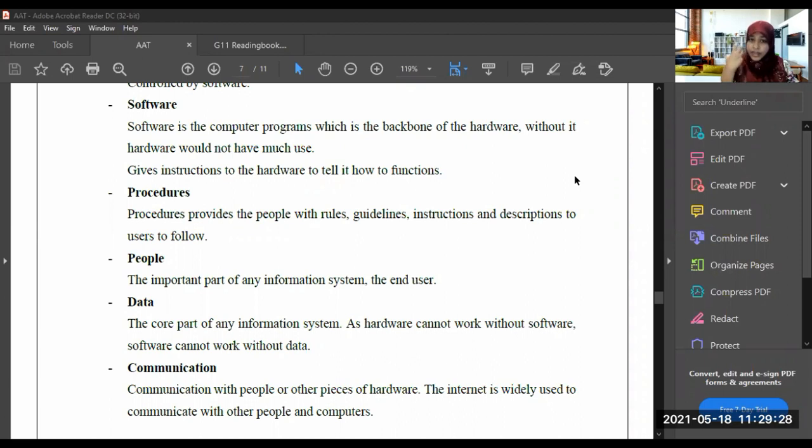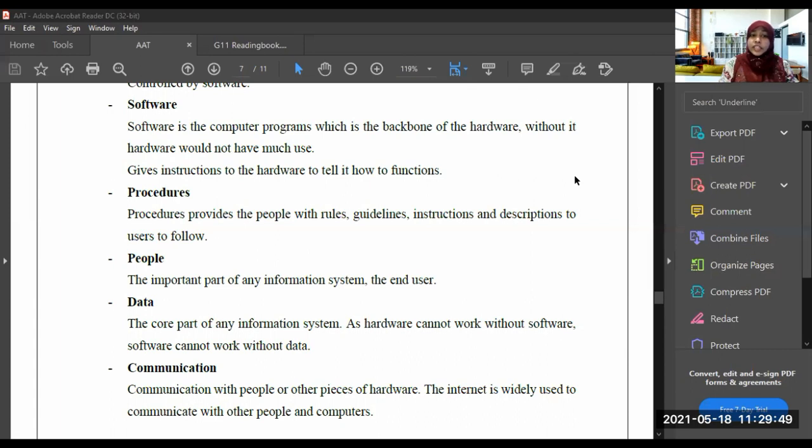Understood? So that's why it is called the backbone of the hardware, because without this software, the hardware is nothing. Software is a must. It is compulsory, right? Now you know what is software.